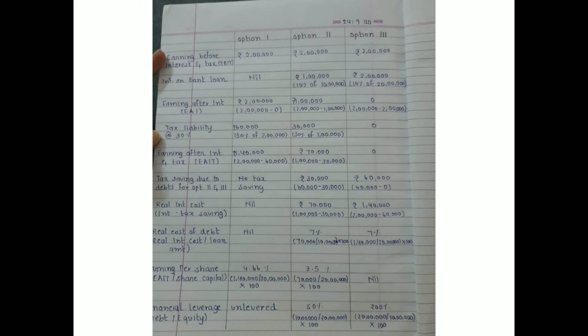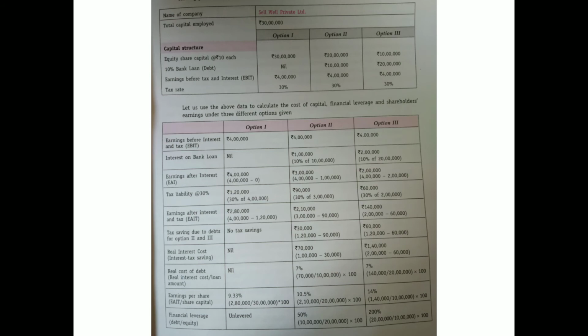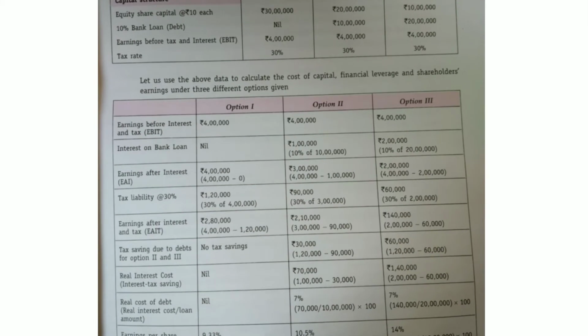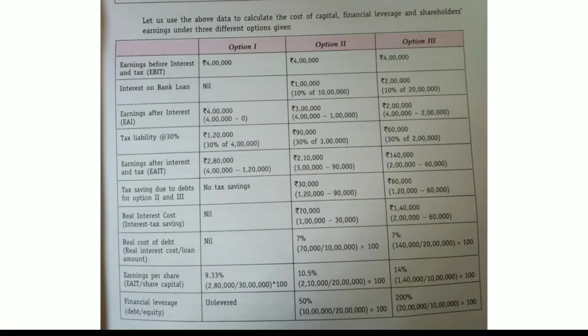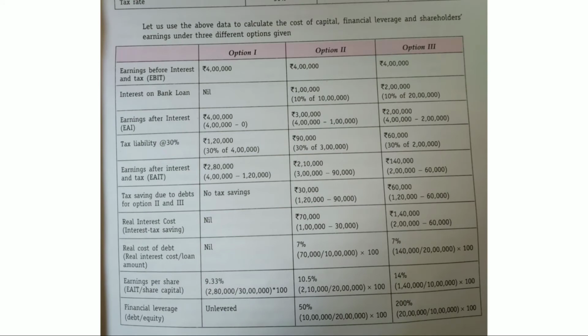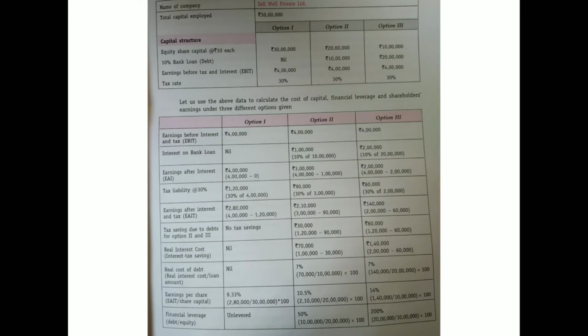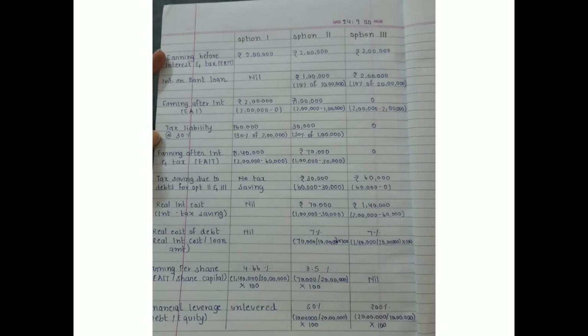It is advisable to have only equity structure, right? While in the previous case, when we had earning of 4 lakhs, our EPS kept on increasing with the inclusion of debt. So it depends on EPS, or in other words on your earning capabilities, how much debt you should include in your capital structure, because if you keep on taking debt over and above a certain limit, it would result in finance risk or default risk, like here in the third option